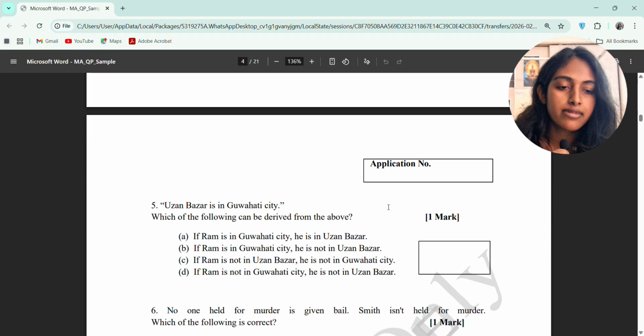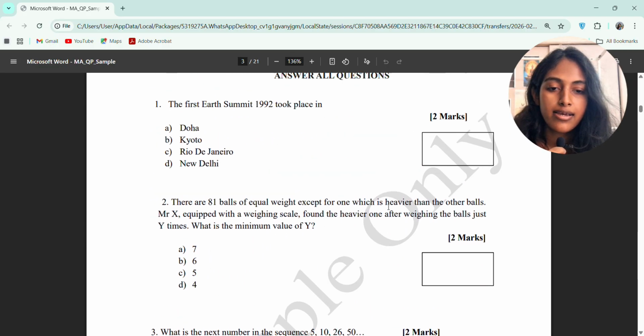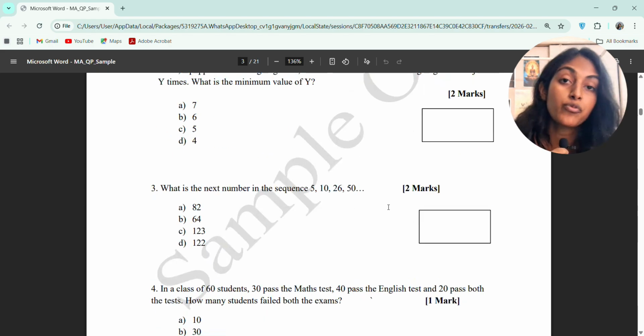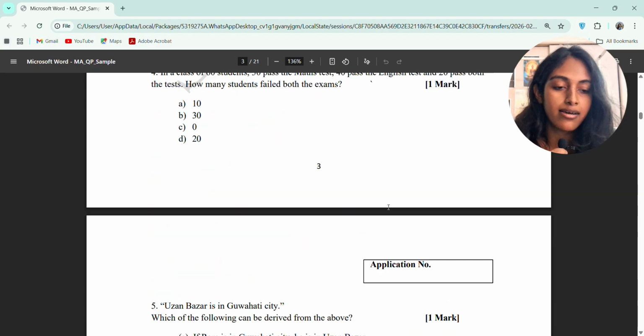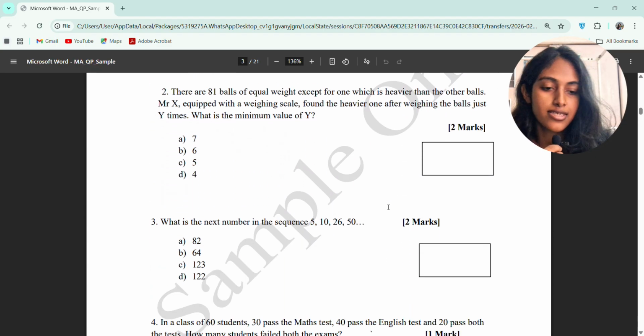Sometimes the MCQ which is tougher carries more marks. Maybe the first, second, or third one is a little tough and carries 2 marks. So it is a little risky, and it's up to you how you will tackle this risk.